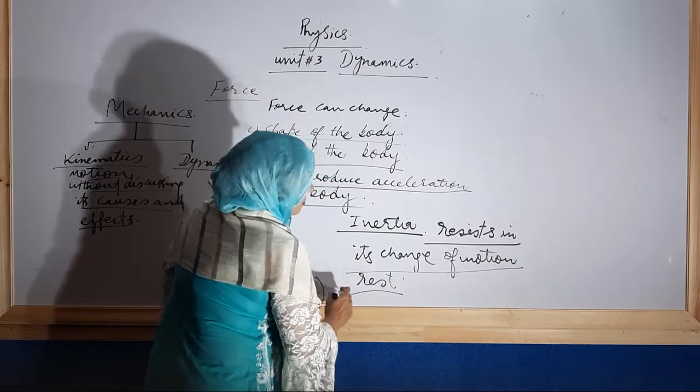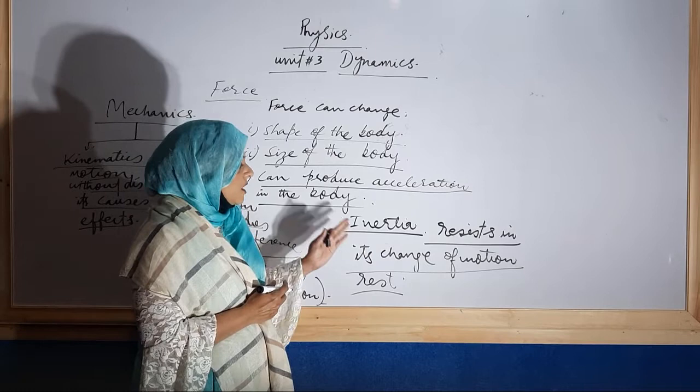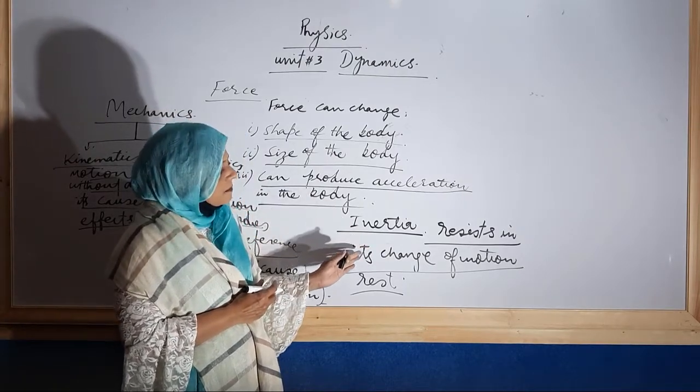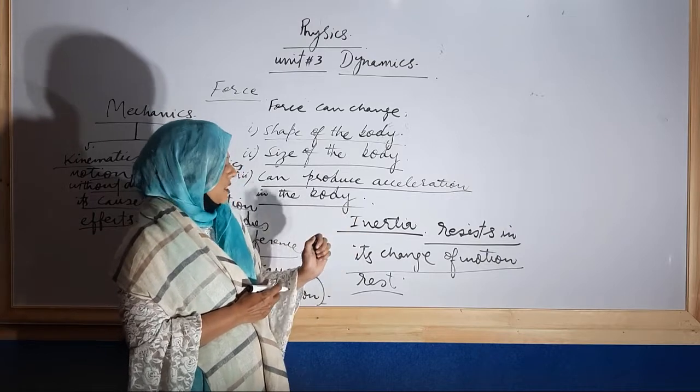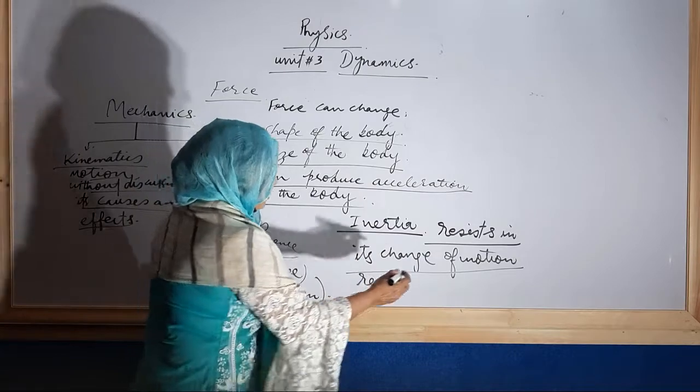It means it is that characteristic of an object due to which every object resists any change in its state. If the body is in motion, the body wants to continue its motion, and if the body is at rest, it wants to continue its state of rest.